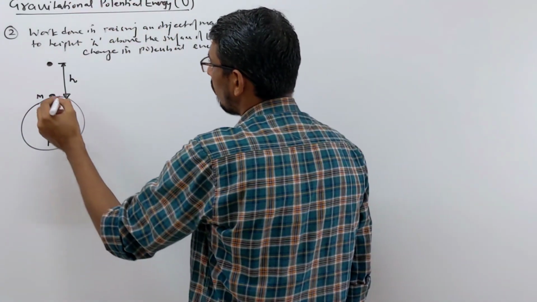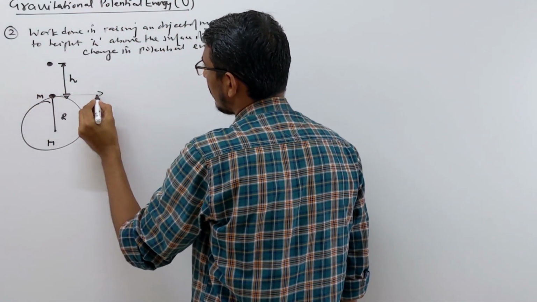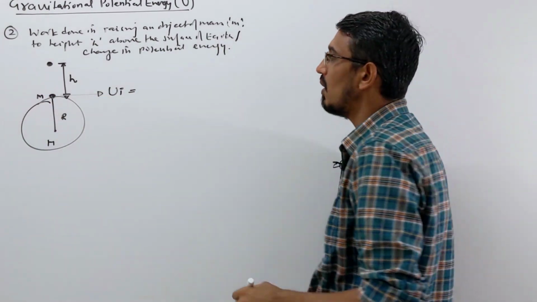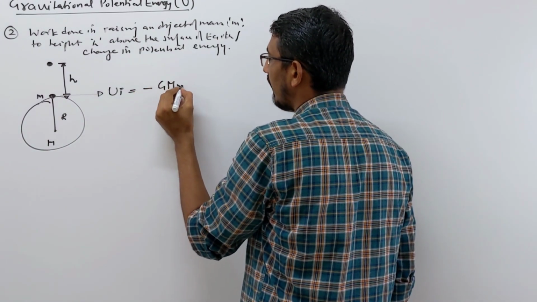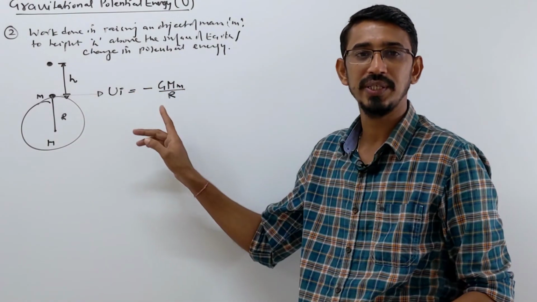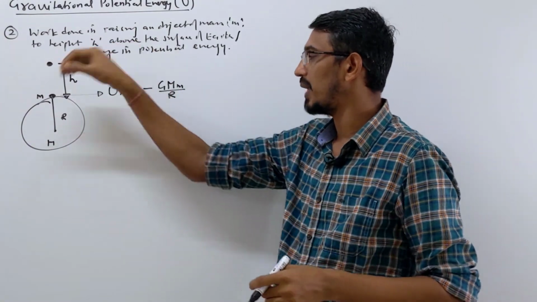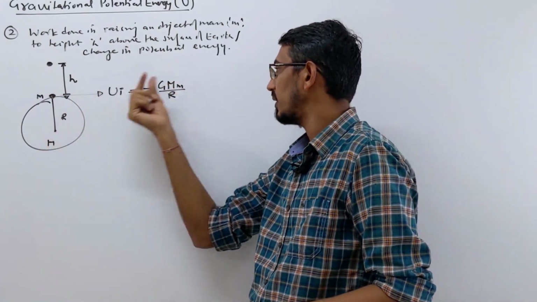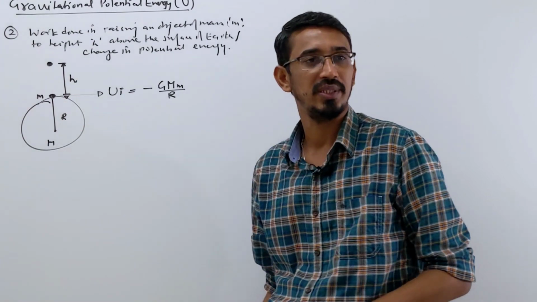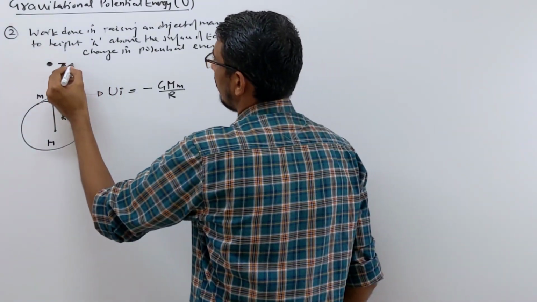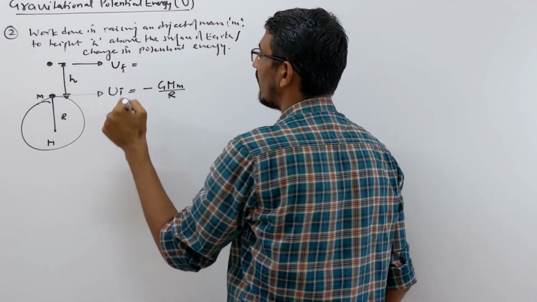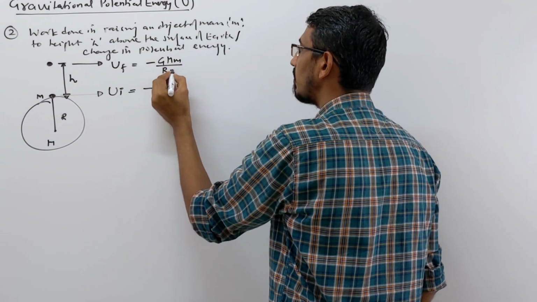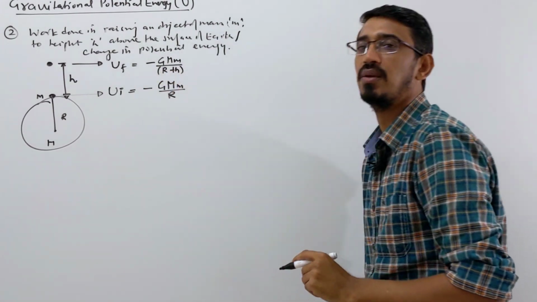So what is the answer? We want to calculate work done, so we calculate the initial energy at this point. The initial potential energy when the object is placed on the surface of Earth. What is the formula? Minus GMm by R, no confusion here. This is the general formula I already told you for a body placed on the surface of Earth. M is the mass of Earth, small m is the mass of that object, and the distance is simply the radius of Earth. Now when you raise it to that height, what's the energy at that point? U final is what? Just the distance changes, so minus GMm by R plus h. That's your final potential energy.